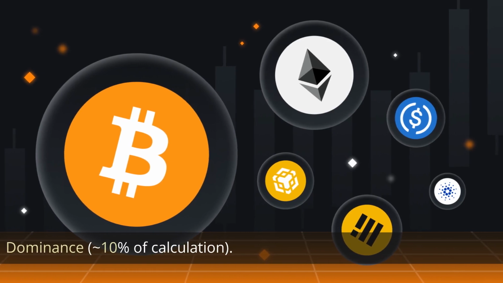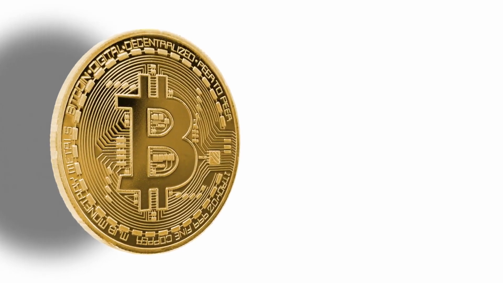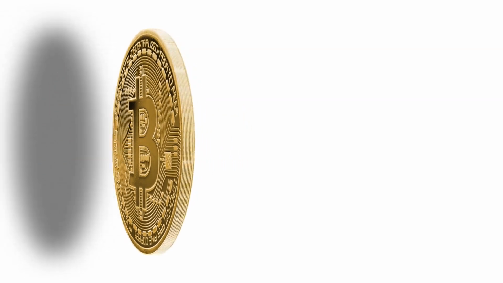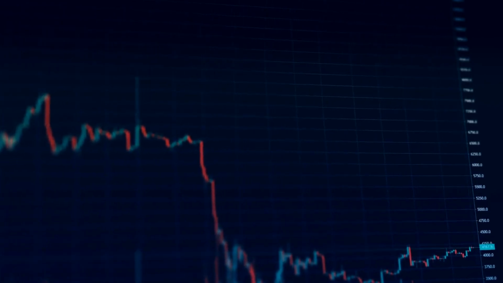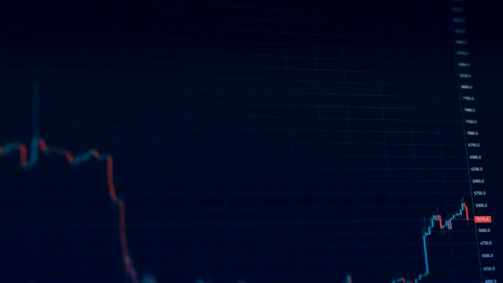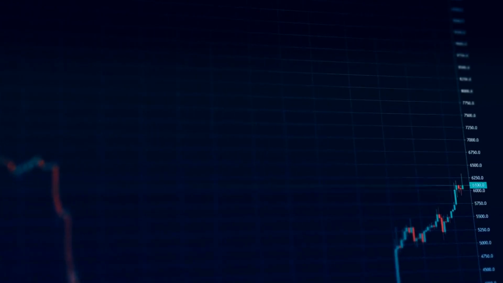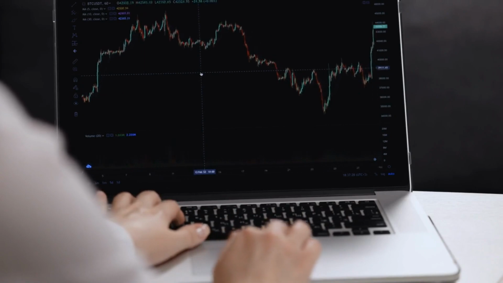Dominance, 10% of the calculation. Bitcoin is the dominant cryptocurrency, and as a result, where Bitcoin goes, the market follows. The dominance of a coin is determined by its market capitalization as a percentage of the whole cryptocurrency market. A rise in Bitcoin dominance can be an indication of fear, and a decrease in Bitcoin dominance, buying more altcoins, can be a reflection of a more speculative and optimistic outlook on the market.